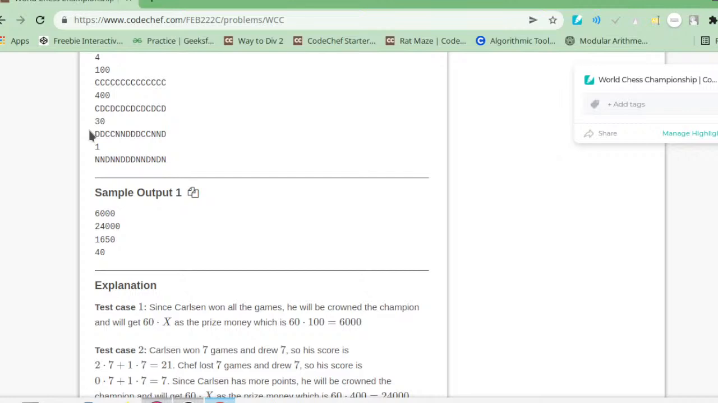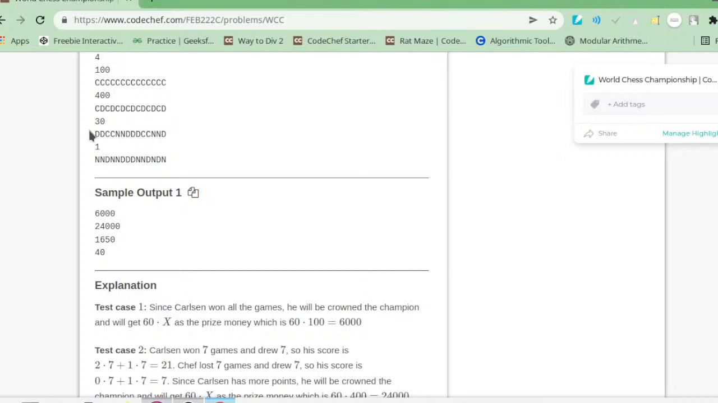So now we will take input for X. Sorry. Then we will take input for our string S. Guys, see, the coding part is relatively easy if you have understood the question. If you have practiced, then the coding part is easy.